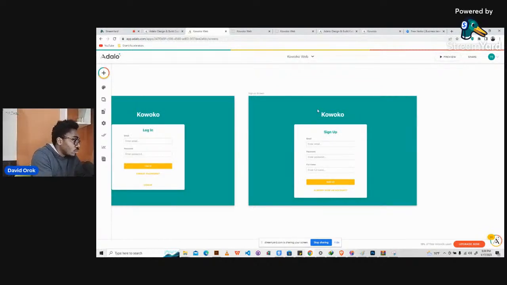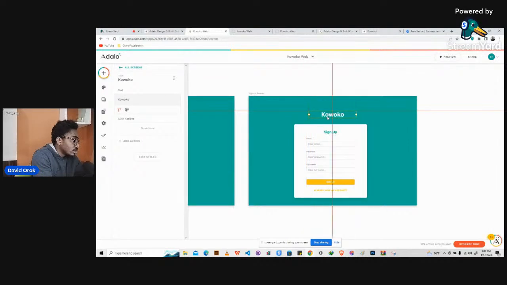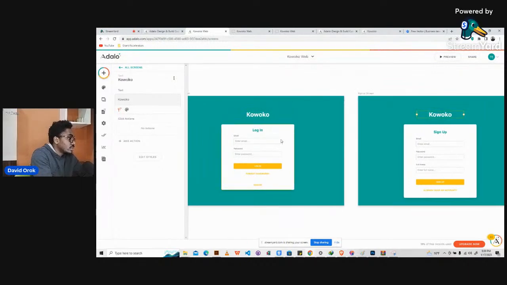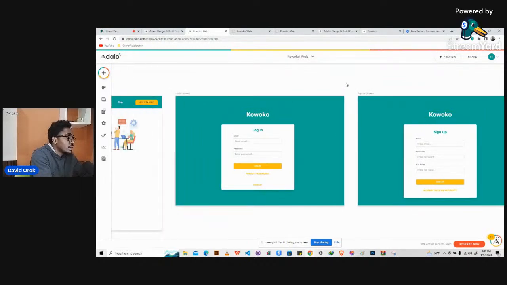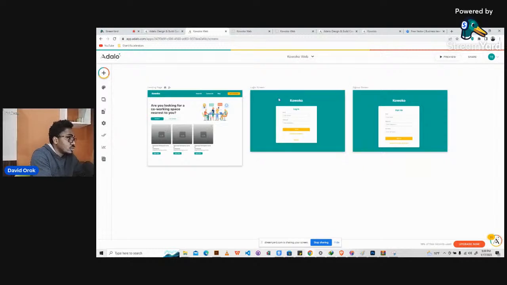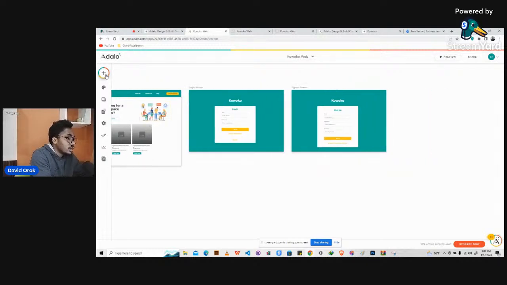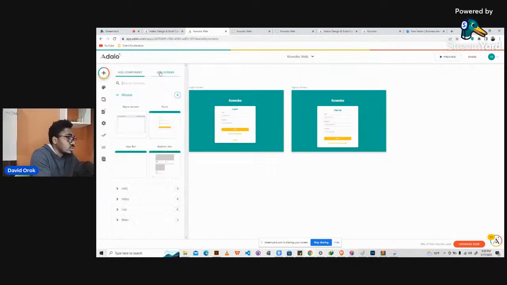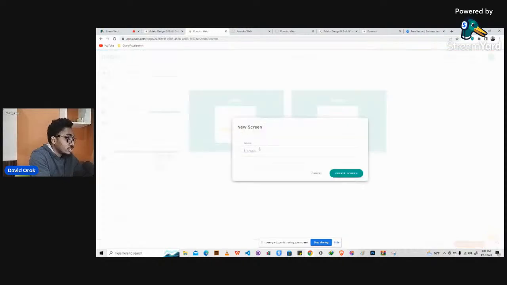So we have Kowoko here. Let's shift it to the center here. All right, so now this is good. Kowoko login and sign up. All right, so now if I told the login, they need to go somewhere. So let's create a dashboard. I want us to start with the vendor. So let's go to dashboard for vendor. So let's create a blank screen. Call it dashboard